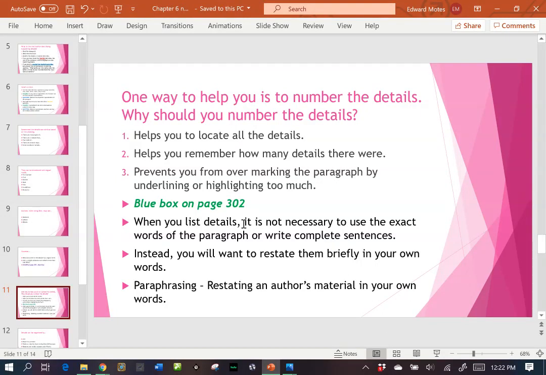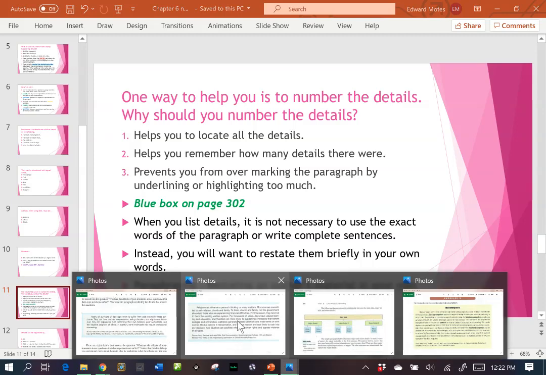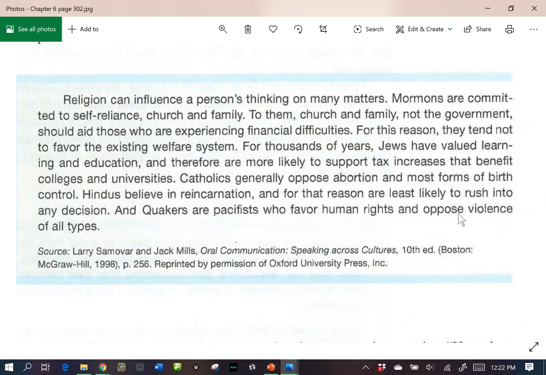We're going to take a look at page 302 of our textbook. All right, so here we have a paragraph in the blue box. It reads, religion can influence a person's thinking on many matters. Mormons are committed to self-reliance, church and family. To them, church and family, not the government, should aid those who are experiencing financial difficulties. For this reason, they tend not to favor the existing welfare system.